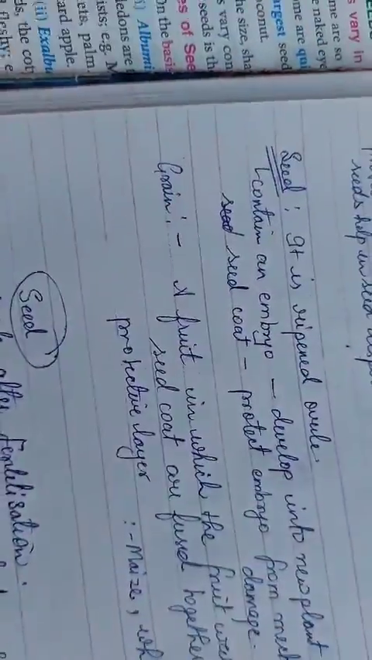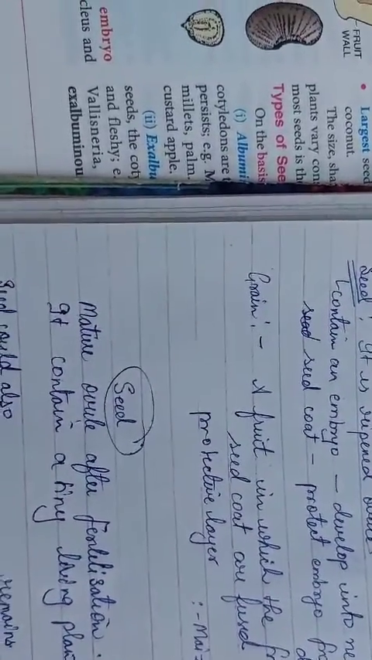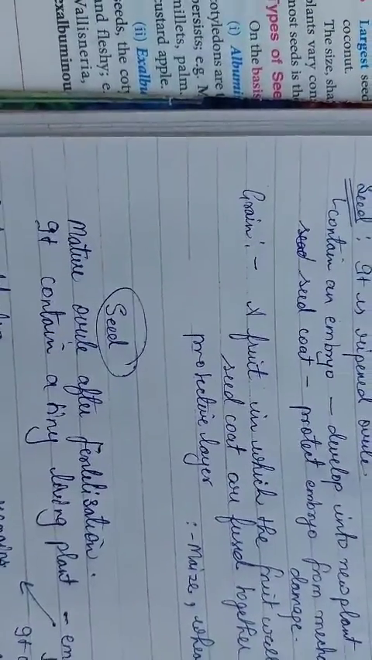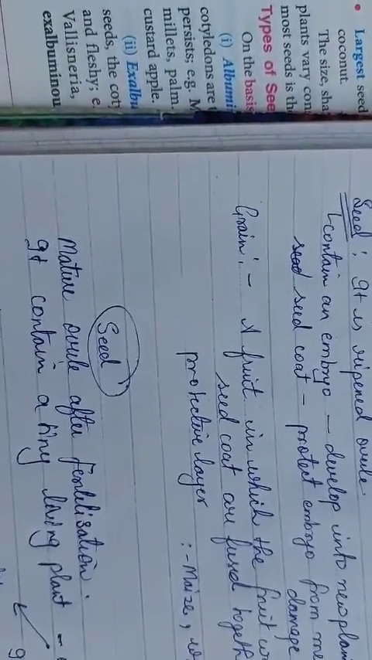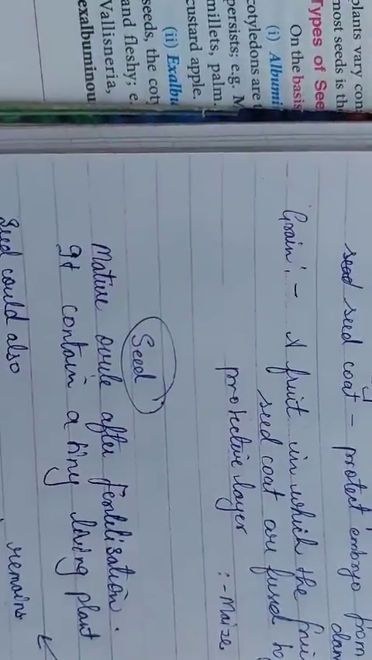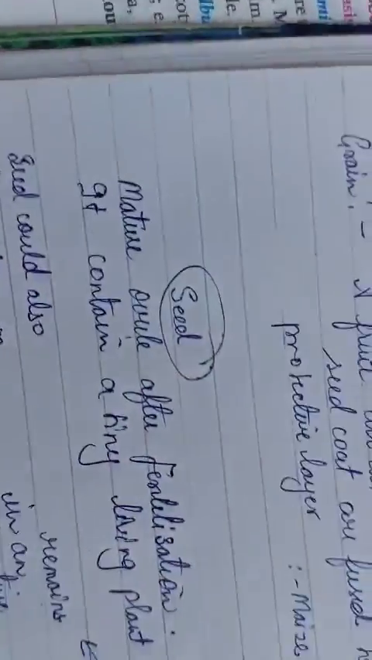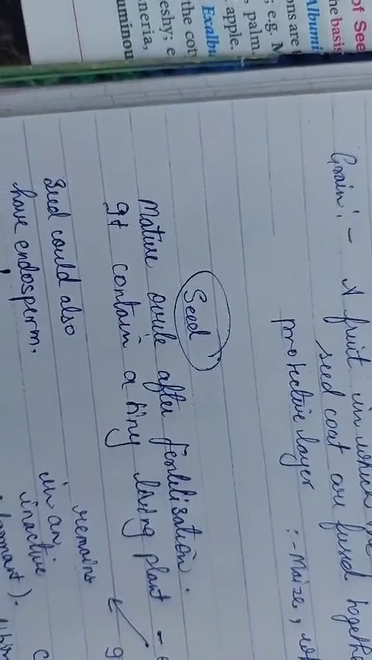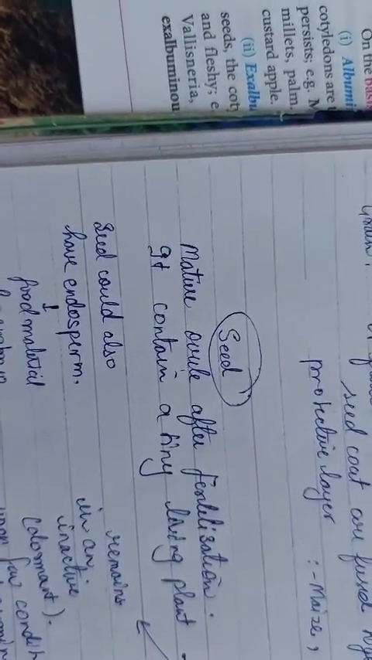What is a grain? A grain is a fruit in which the fruit wall and seed coat are fused together to form a protective layer. This is the example of a monocot seed, where there are no separate cotyledons. The fruit wall and seed coat are fused and together form the protective layer for the embryo, and this is called a grain. Examples are maize and wheat. In maize and wheat there is only one cotyledon, and the endosperm is enclosed, and that covering protects the endosperm from mechanical injury.